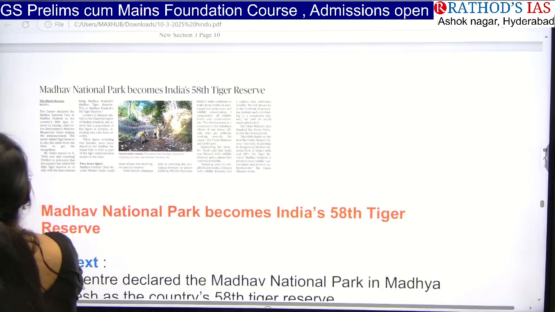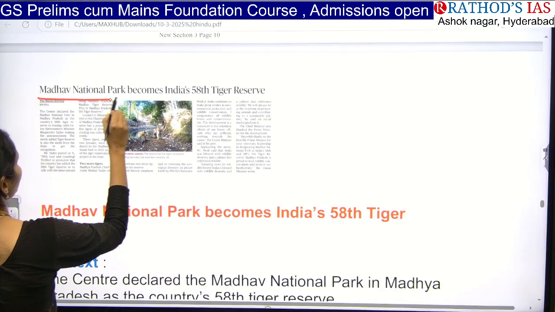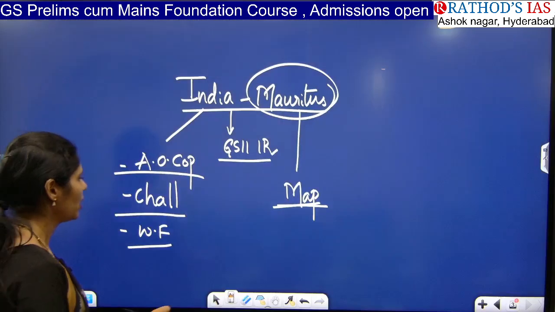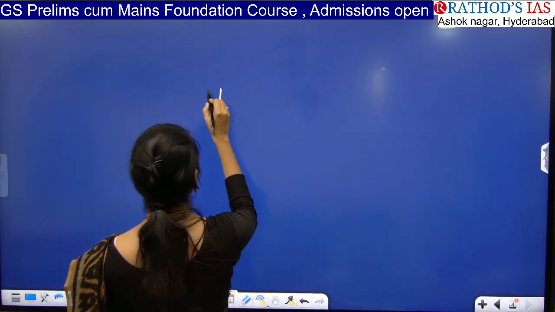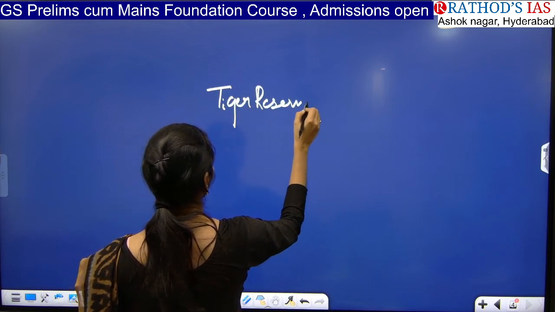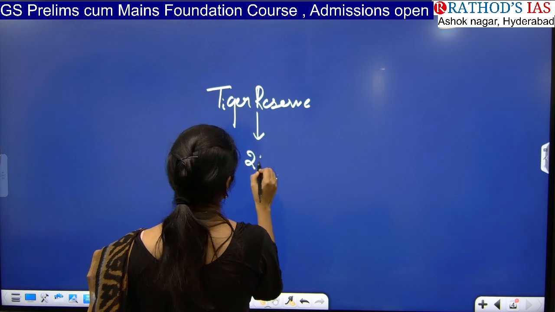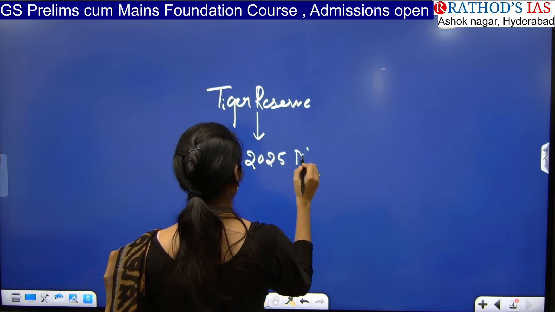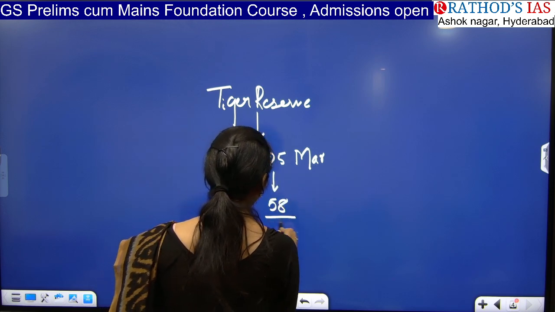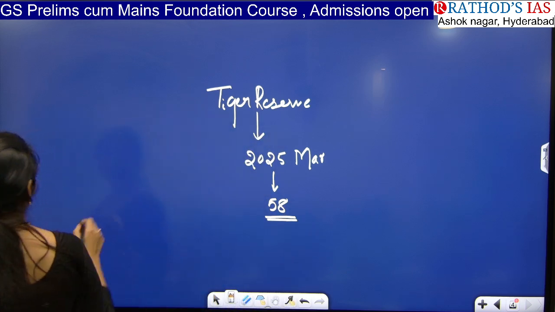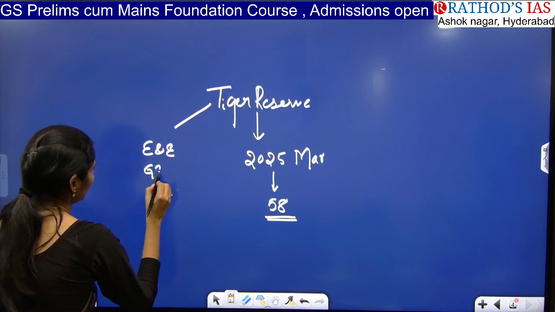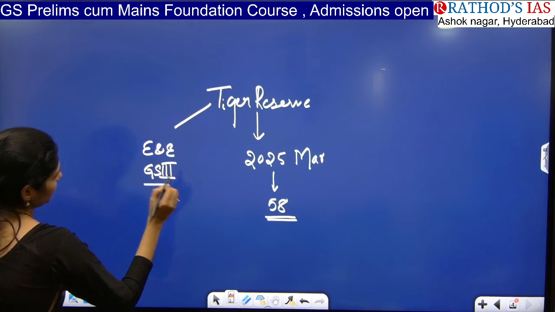And next one here is Madhav National Park becomes India's 58th tiger reserve. It is very, very important. This article is talking about one important thing, that is tiger reserve. As of March 2025, how many tiger reserves are there in India? 58 tiger reserves. This topic is important from which subject? Environment and ecology, from GS paper 3.